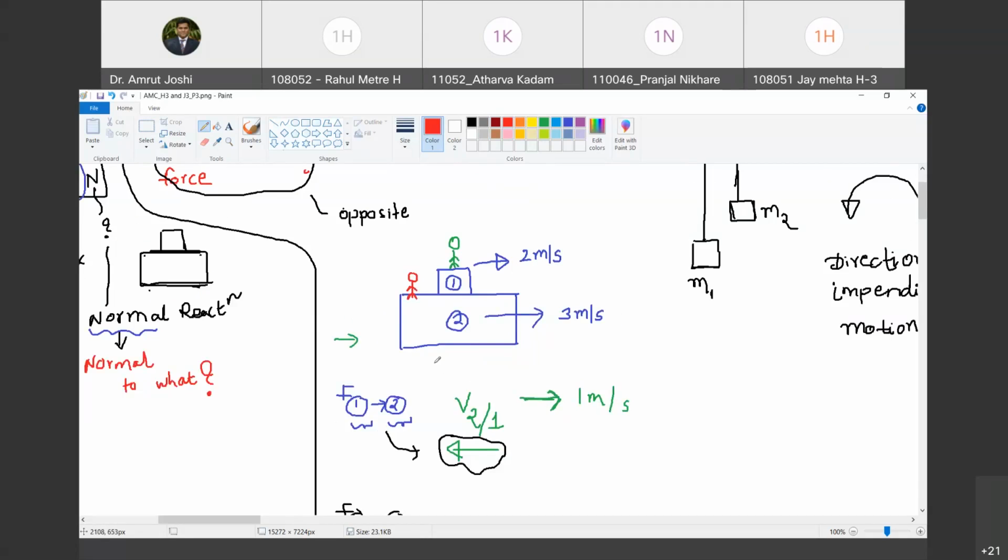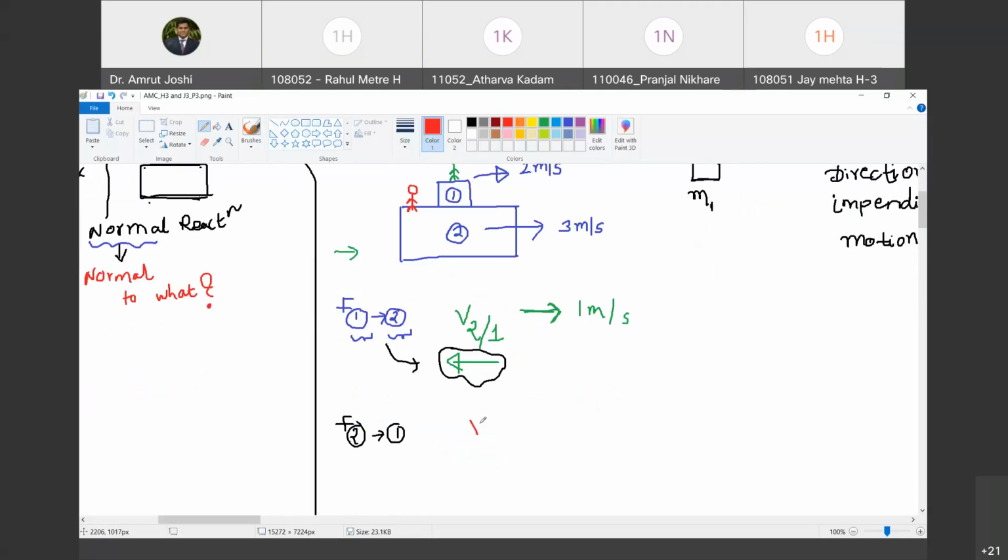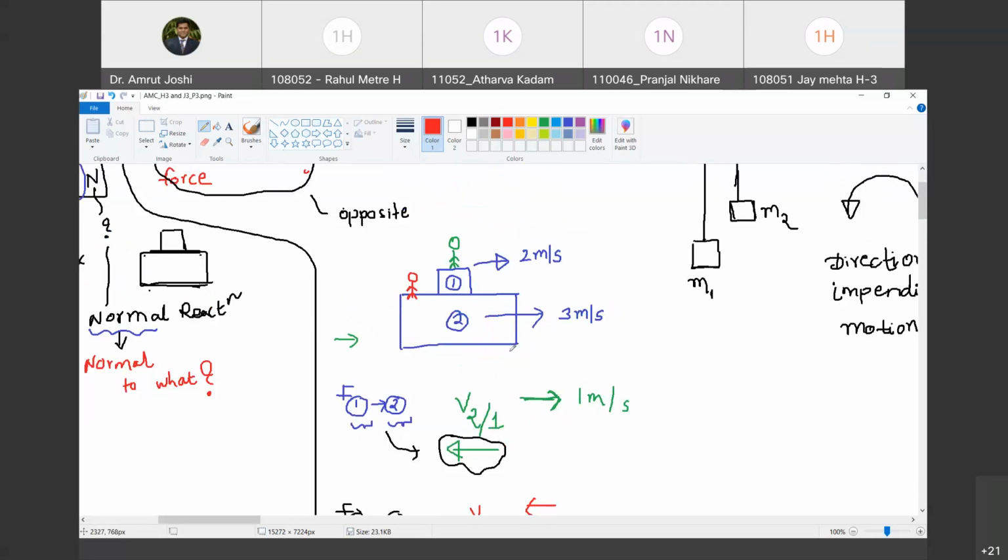With reference to me, where is object 1 moving? So the velocity of object number 1 with reference to object number 2 is towards left, because I am now moving with 3 meter per second. The other object is moving only with 2 meter per second. I will see as if it is moving towards left. Do you agree with me?